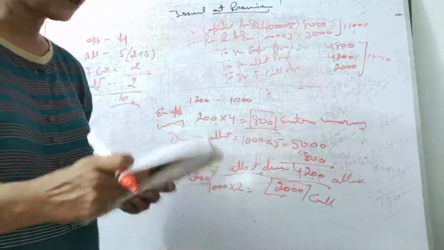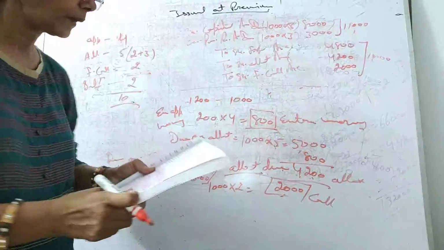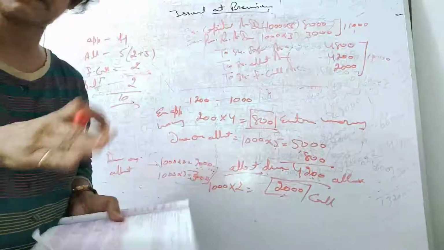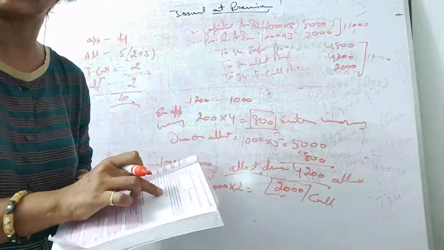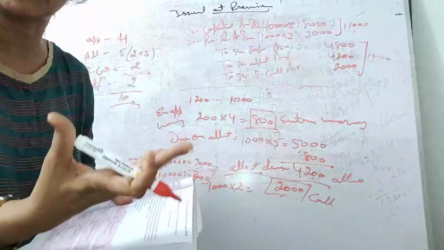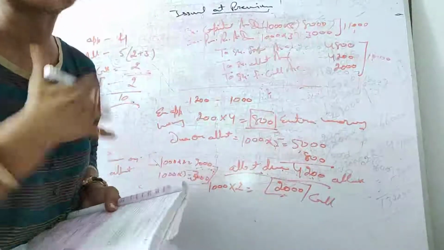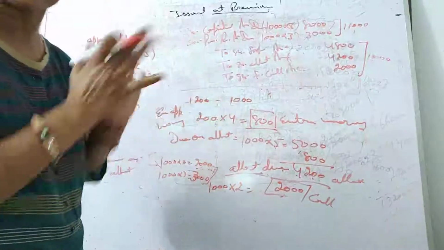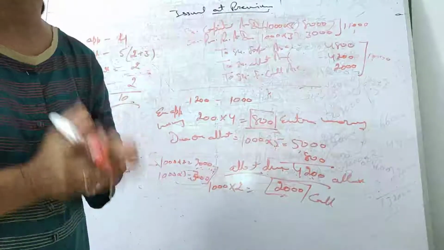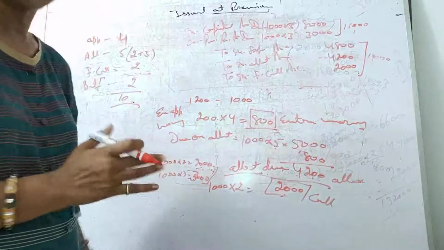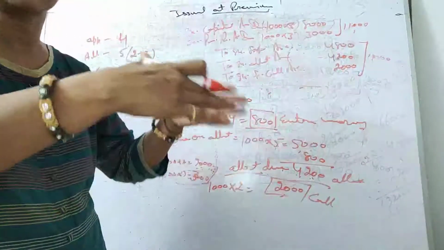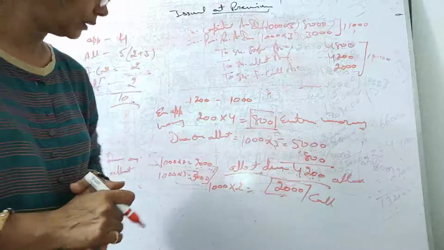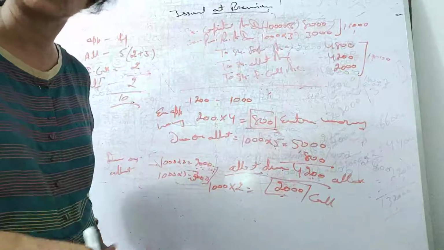Okay, so there was a point, students, let me tell you, of the forfeited shares, 800 shares were reissued at rupees 7 per share. So I'm not going to take this one because this will take another 10 to 15 minutes and it needs certain concepts to be clear. And if I explain this, the entry is very simple, it will take 10 seconds to do, but this will be difficult for you to understand at once. Okay, so this we will be discussing in the next class, where we will be discussing the topic in detail, forfeiture, reissue of the forfeiture share. All right, so you can leave this point and complete rest of the things.